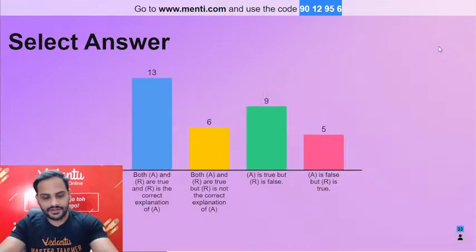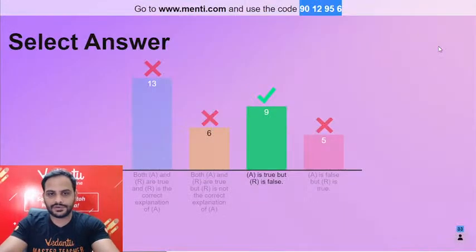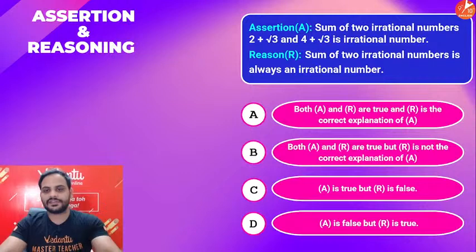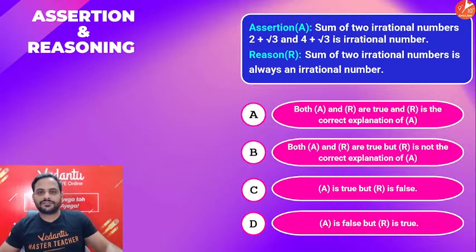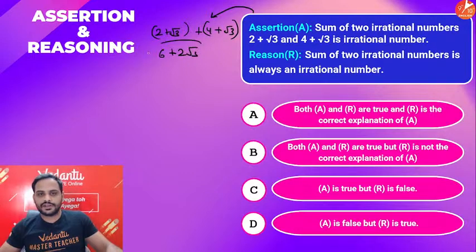Okay, so everyone has voted, guys, and the correct answer over here we have got it, option C. Now here, first thing, sum of two irrational numbers: 2 plus root 3, and if I add 4 plus root 3, I will be getting 6 plus 2 root 3, which is again irrational. So it is true.